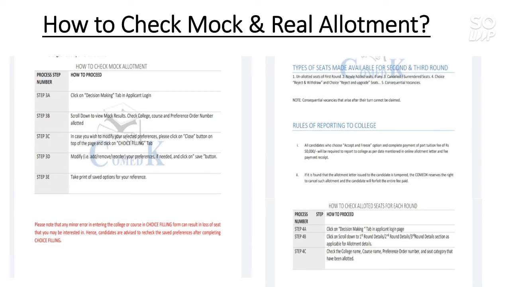And after that you download the online allotment letter and fee payment receipt and go to the college for the final admission, and there you will have to pay the remaining fee. That is, if the admission fee is 60,000, you need to pay only 5,000. That means 55,000 you have paid earlier during the counseling.